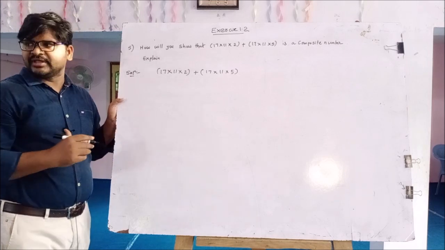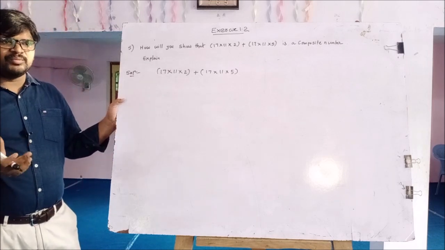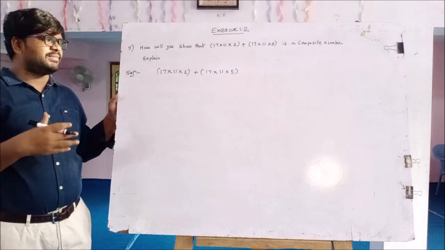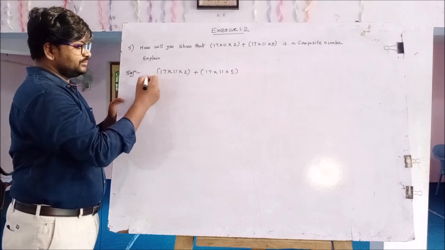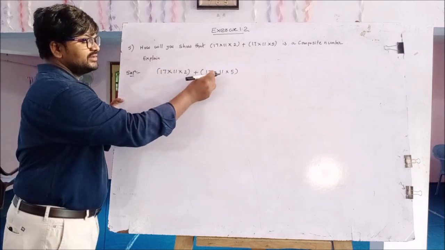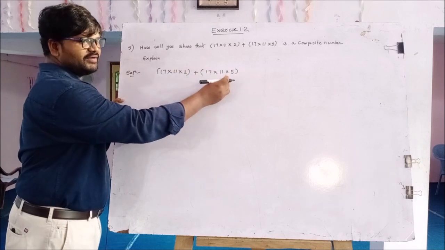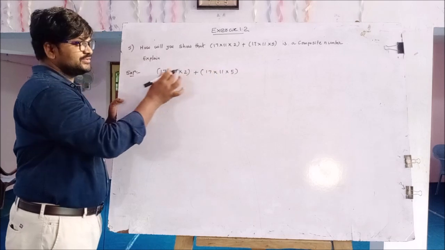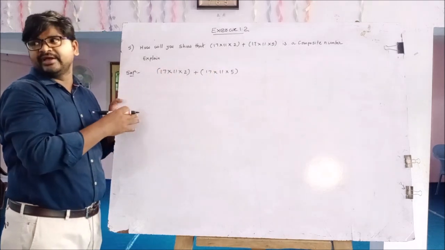According to the concept of composite numbers, every composite number can be expressed as a product of prime numbers. So we have to observe the given problem: here 17 and 17, and 11 and 11. So 17 and 11 are common factors.